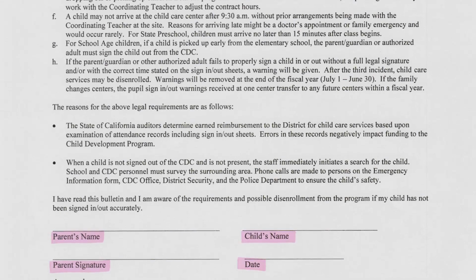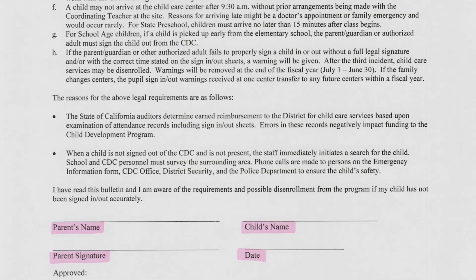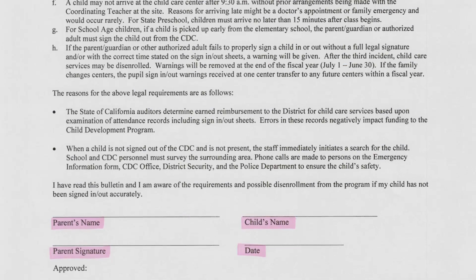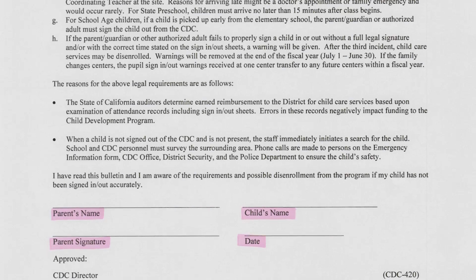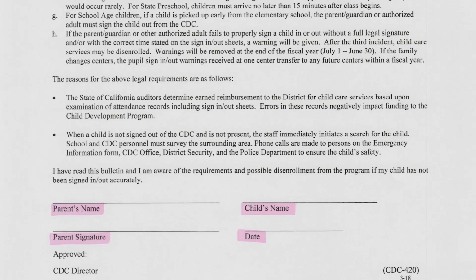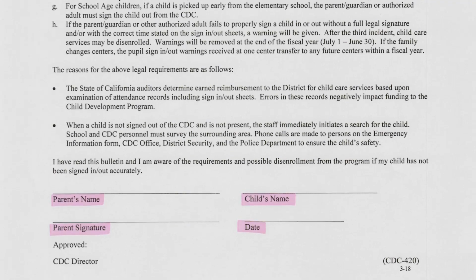The state, again, does do an audit of all of these sheets to make sure that they are being done properly. There can be consequences if they are not done correctly, which we will get to on the next sheet. If you are not signing them out each and every time, we are only allowed to have 3 mistakes before your child may be disenrolled from the program.